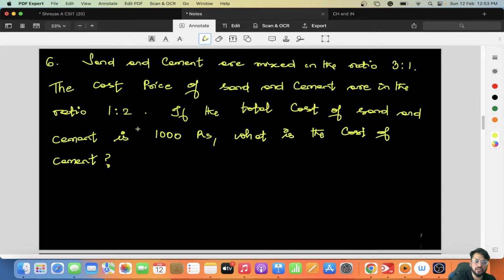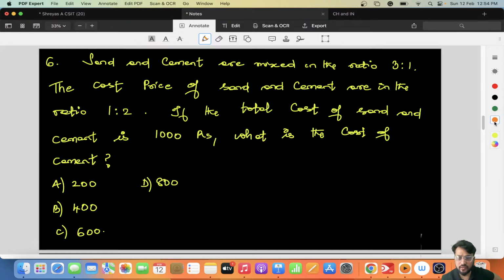Option A is 200, B 400, C 600, or option D is 800.